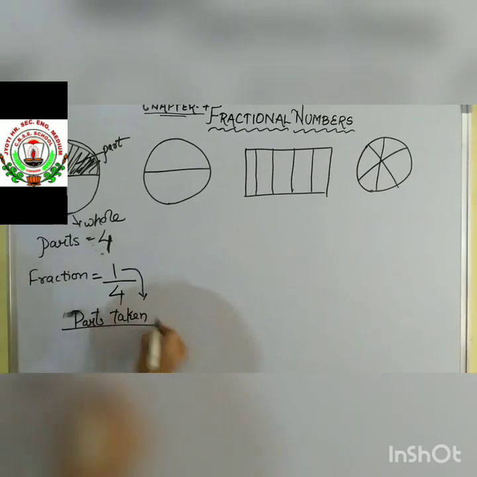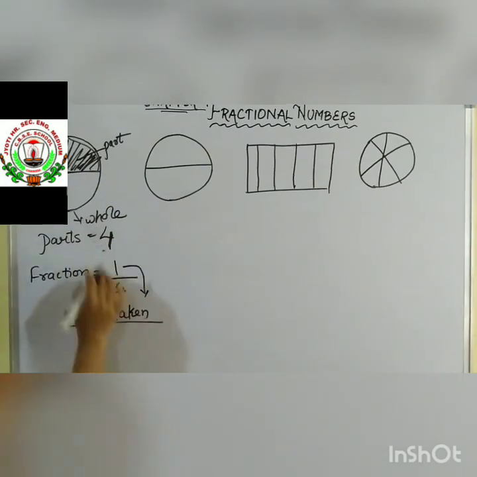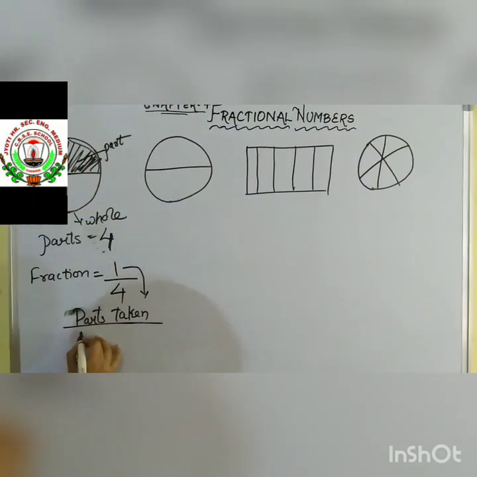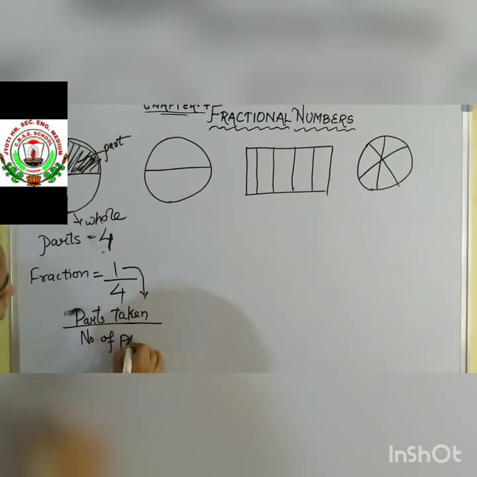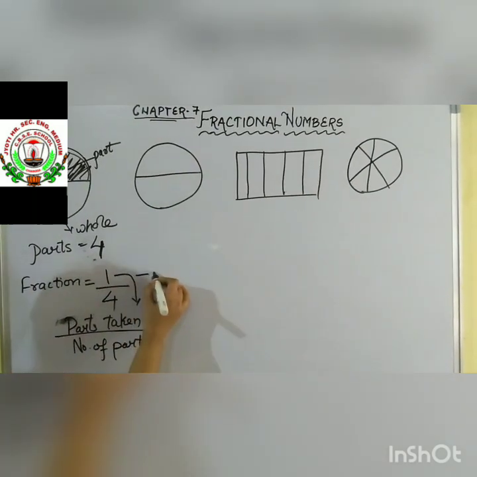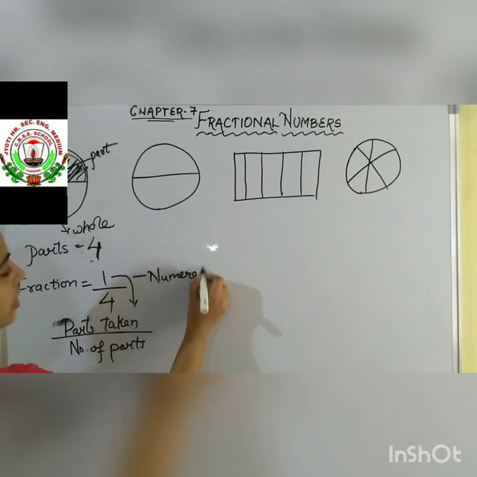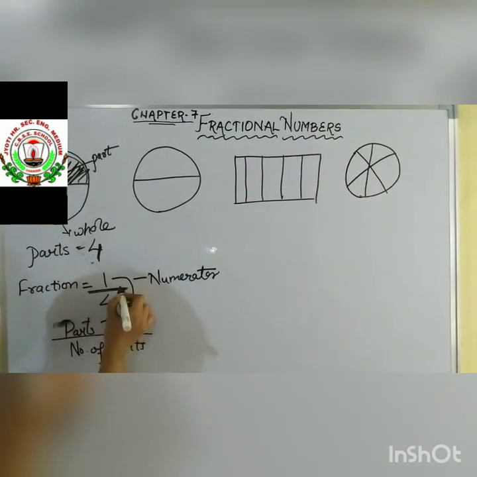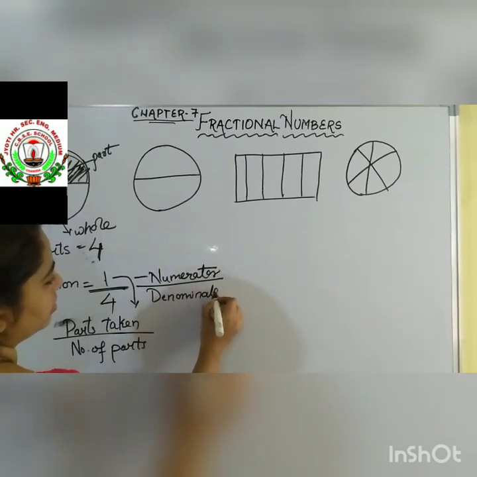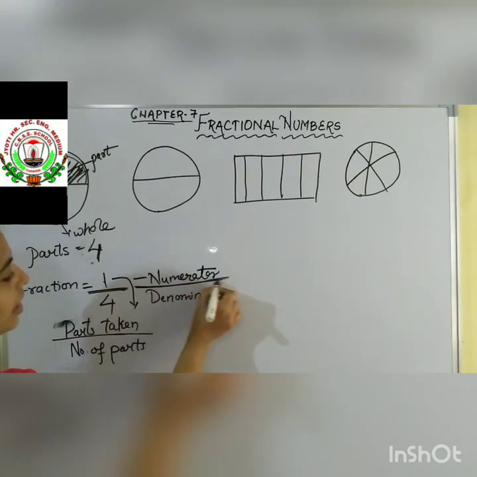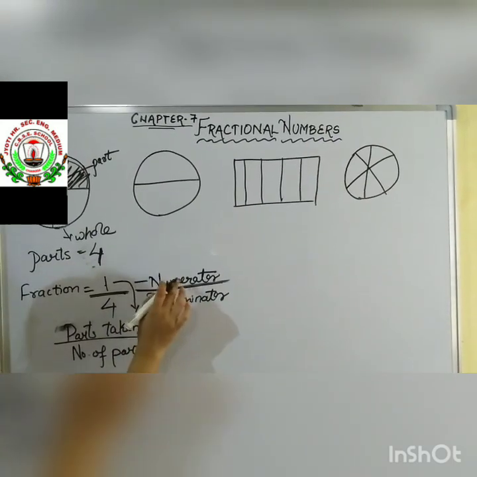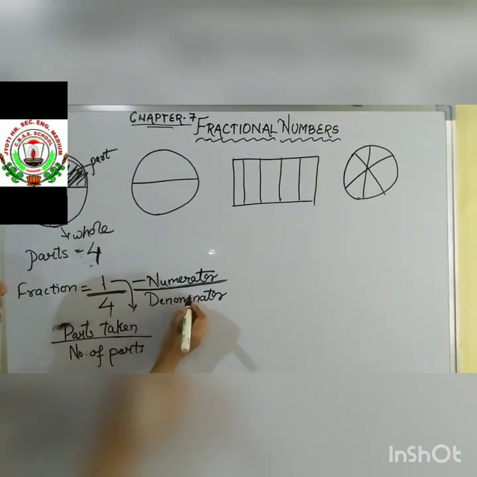The number of parts taken. Okay, one part if you are taking, then next below this line, whatever we are writing is the number of parts. Total how many parts are there? Number of parts. 4 parts. So we are writing down below this number of parts like this. And this one is called as numerator. What it is called as? Numerator. This line, above that number is the numerator and below we are writing it as denominator. Okay, this is called as the fraction line, dividing line. Above that, whatever numbers are there, that is called as numerator, and below that, whatever number is there, that is called as denominator.